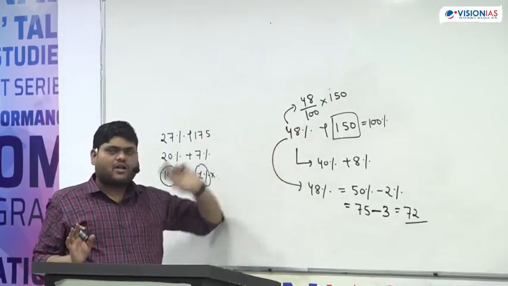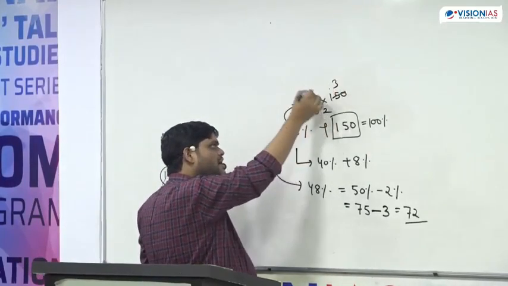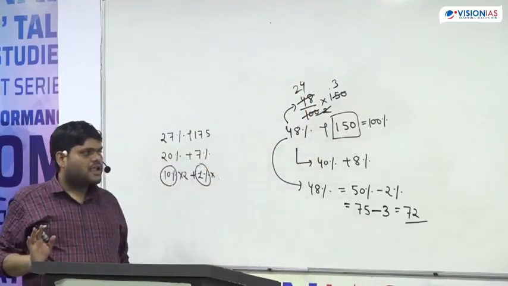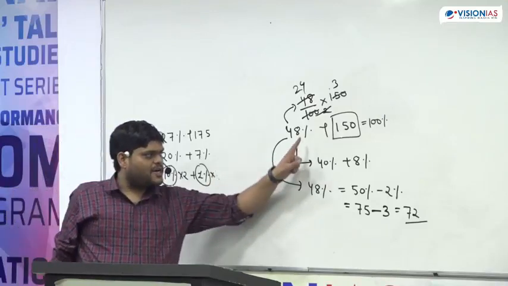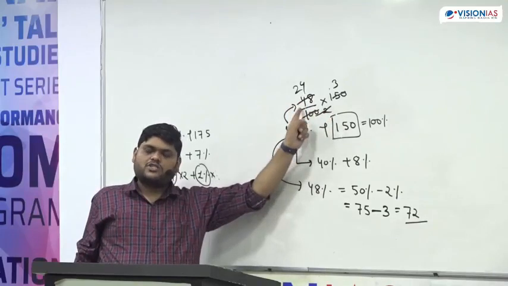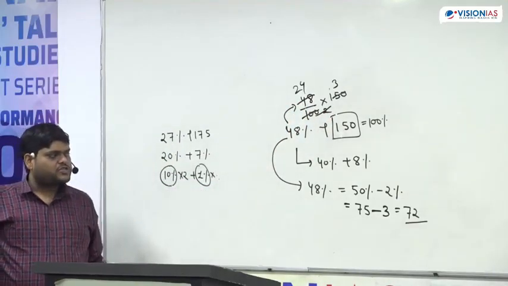So the simple thing is 2, 3, and you can find out the answer directly. So if you're not able to understand this part, go with the basic one. That is also a simple thing.